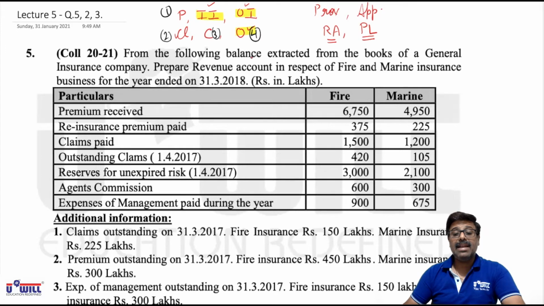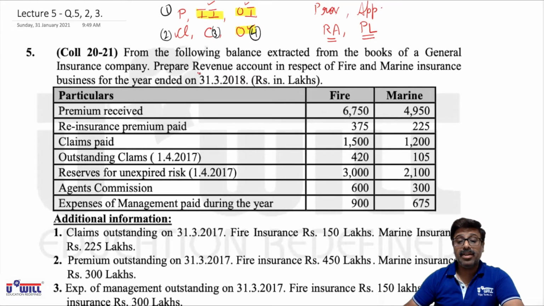From the following balances extracted from the books of a general insurance company, prepare revenue account in respect of fire and marine insurance business for the year ended on 31/3/2018.